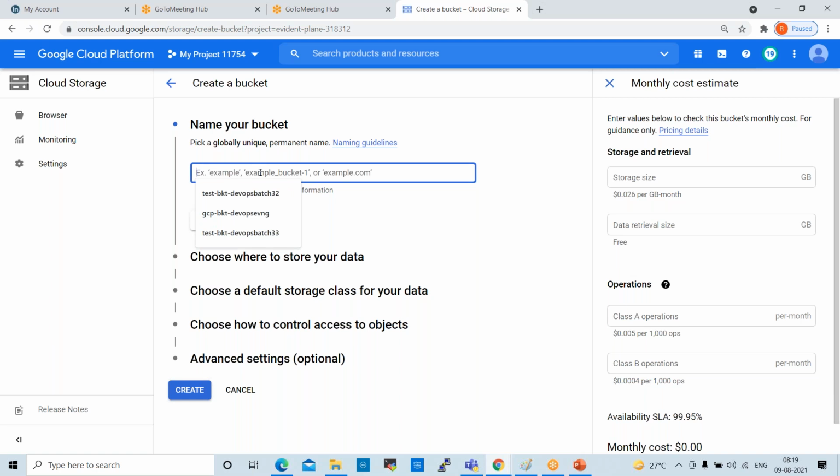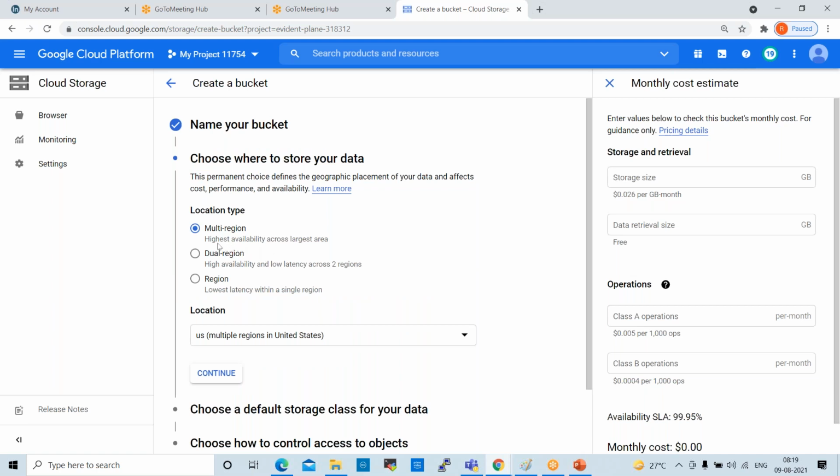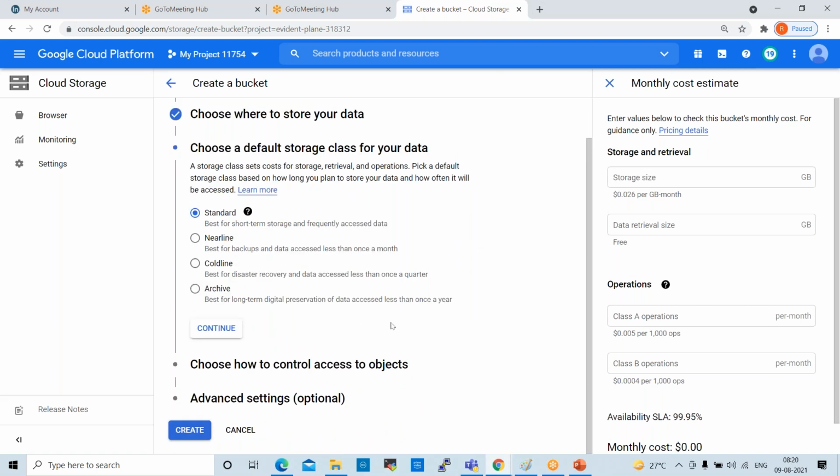Bucket name. I want to provide some bucket name here. Test bucket, DevOps batch 39, something I want to give. Next one. Choose where to store your data. Click on continue. See here, multi-region, dual region, region. By default, multi-region is selected. You can keep this location as US, multiple regions in United States. Click on continue.